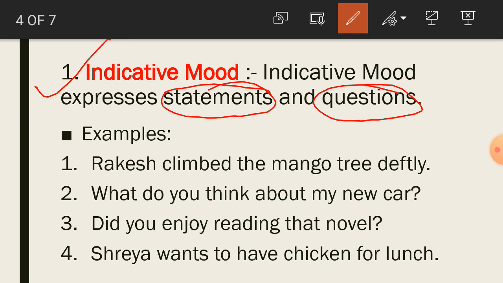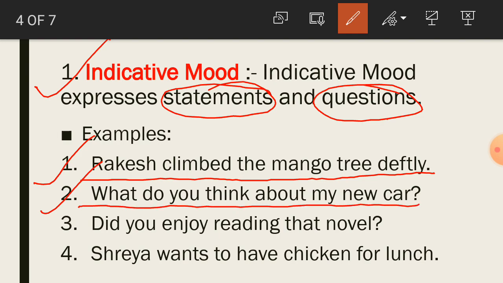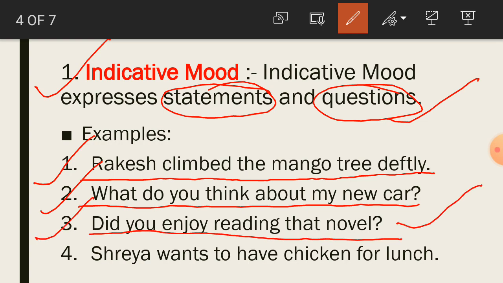So, some examples are given here, student. Example A. First, Rakesh climbed the mango tree deftly. So, this is a type of statement. Number two, student, what do you think about my new car? So, this sentence indicates what? Question. Now, number three, did you enjoy reading that novel? So, third sentence also is a question.